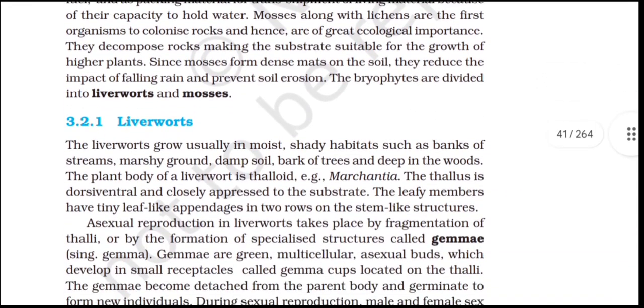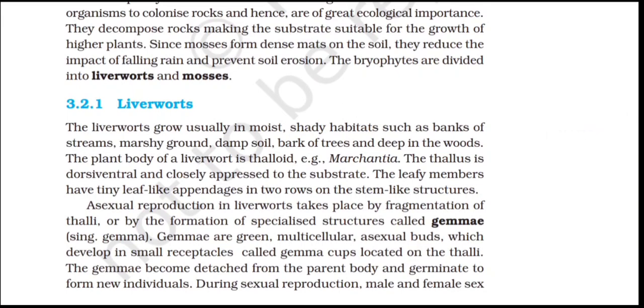3.2.1 Liverworts. Liverworts usually grow in moist, shady habitats such as banks of streams, marshy ground, damp soil, trunks of trees, and deep in the woods. The plant body of a liverwort is thalloid. Example: Marchantia. The thallus is dorsiventral and closely appressed to the substrate.